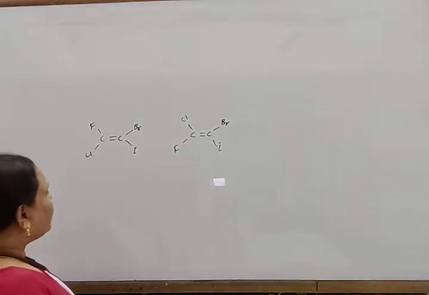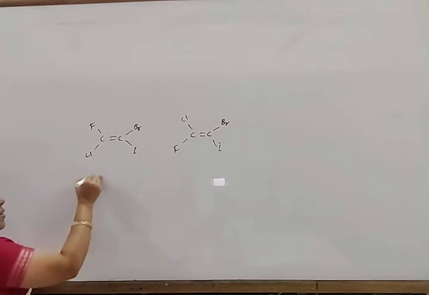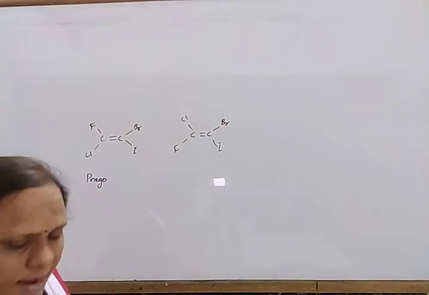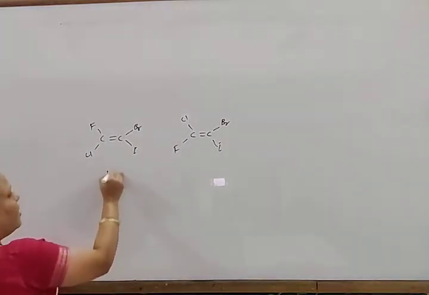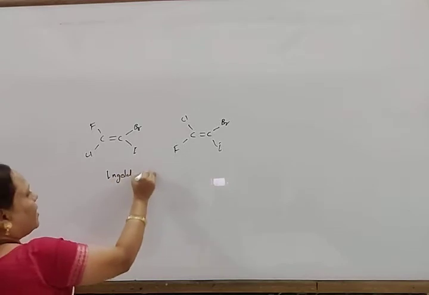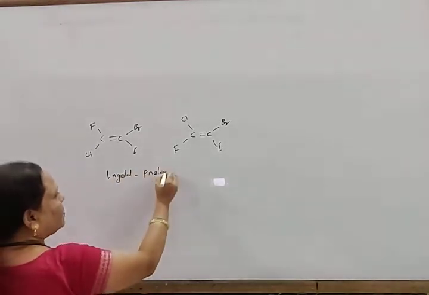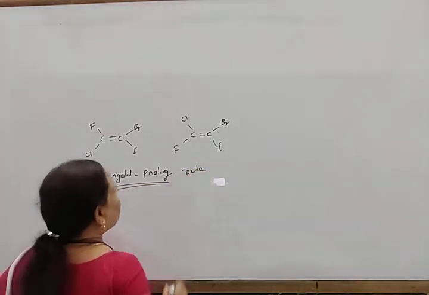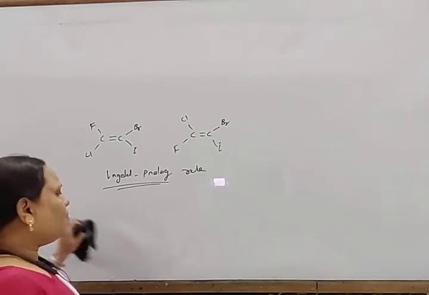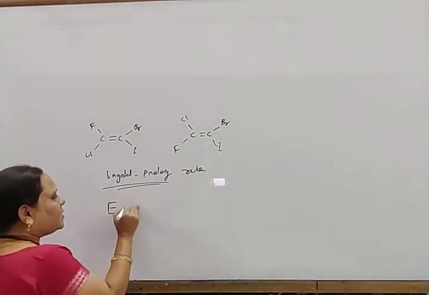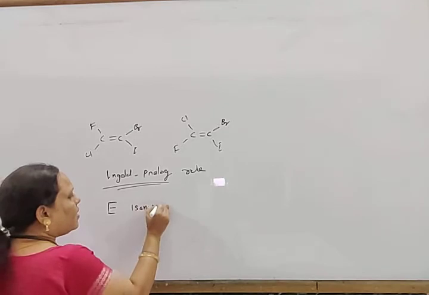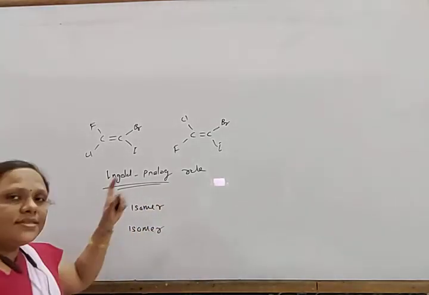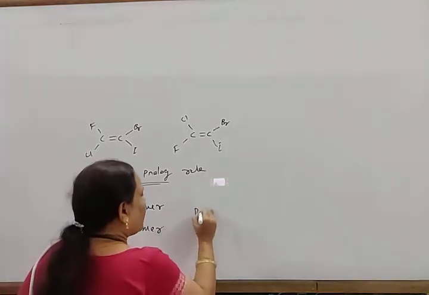For that, there is another rule given by Ingold and Prelog, the CIP rule, which you can call the Cahn-Ingold-Prelog rule. By this rule, two isomers are assigned: one is known as the E isomer and another is known as the Z isomer. All these are determined according to priority order.